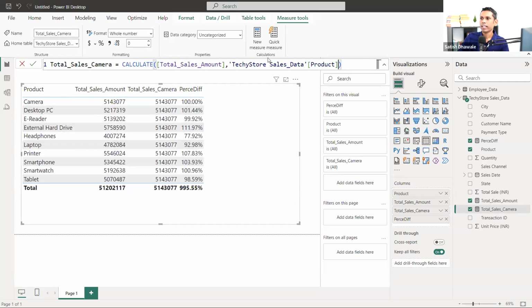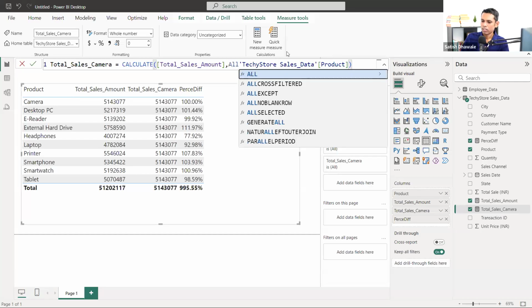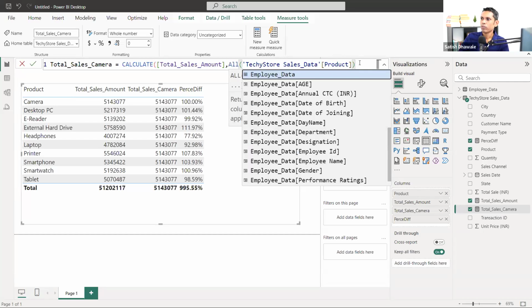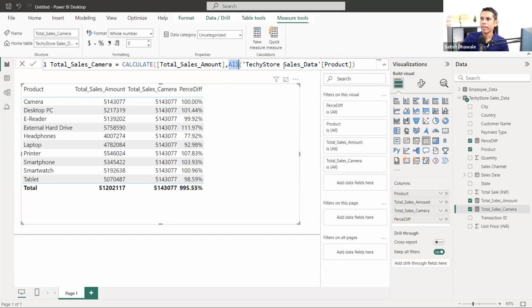Only remove this. And next to this, you need to put down ALL and open bracket. Look at what I have added. All means what? We don't need to apply the filter now. We are taking all the data of the product column, which is total sales.